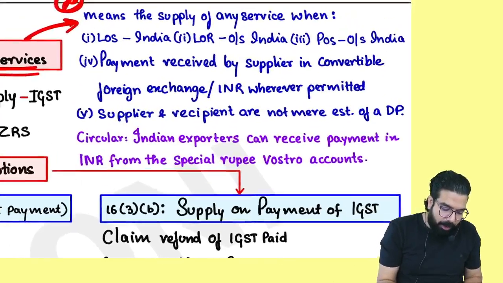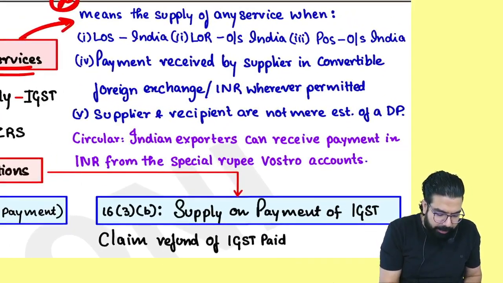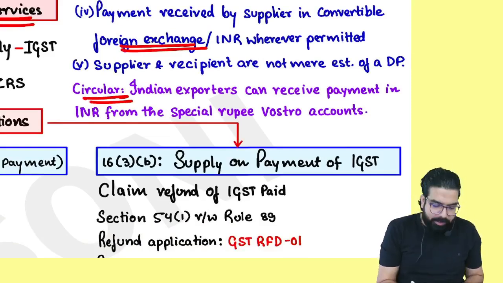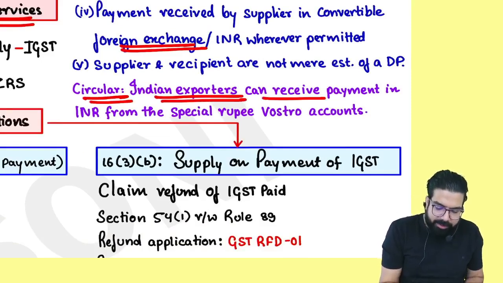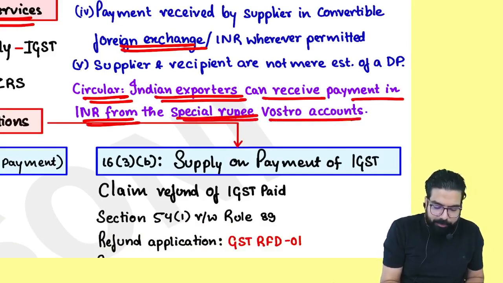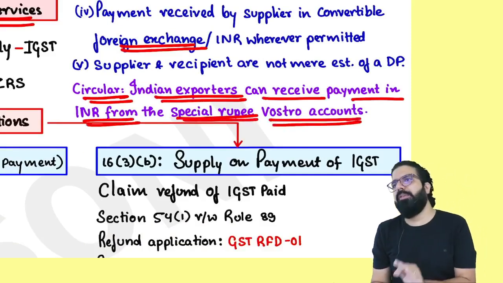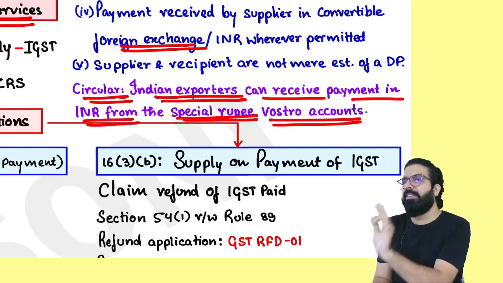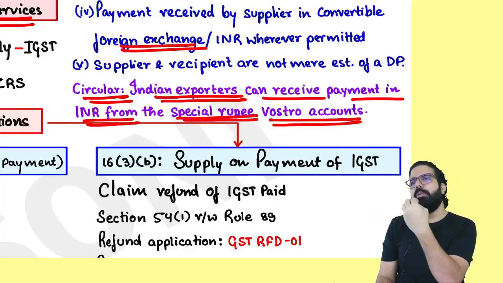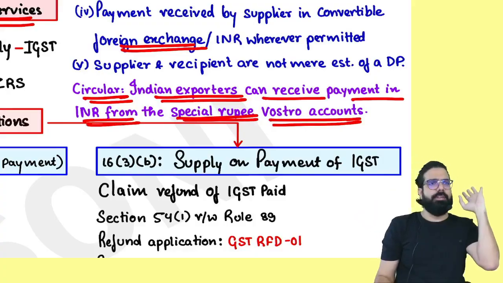And always remember one thing: in the case of foreign currency, nowadays one circular has come which says an Indian exporter can receive the payment in INR also, from a special rupee vostro account. It means even if you are receiving INR in a special rupee vostro account, that is okay, and it will be deemed that you have exported the service.